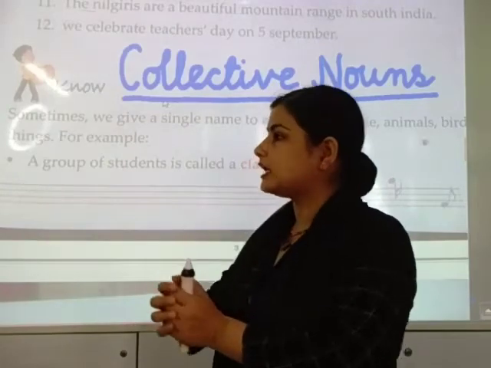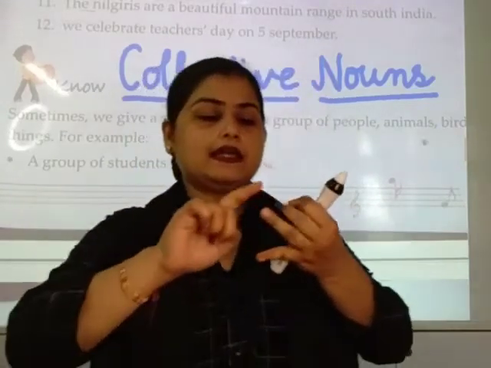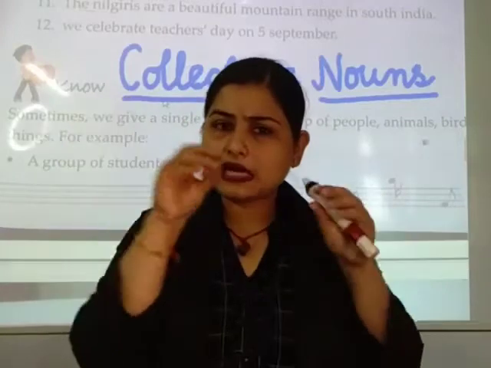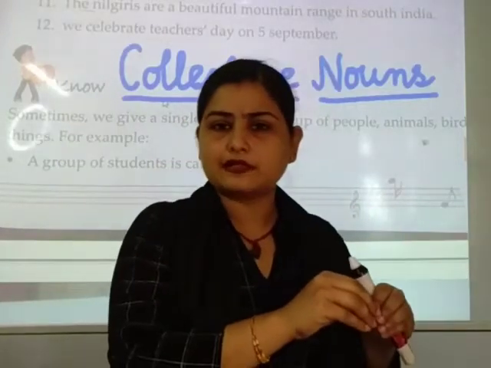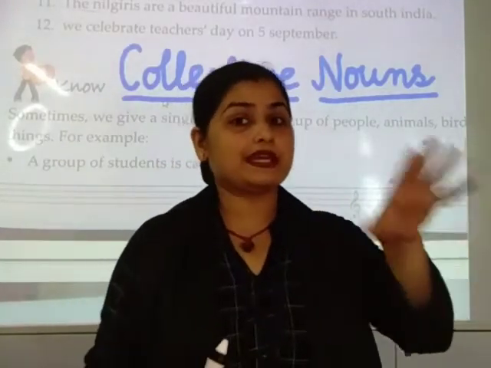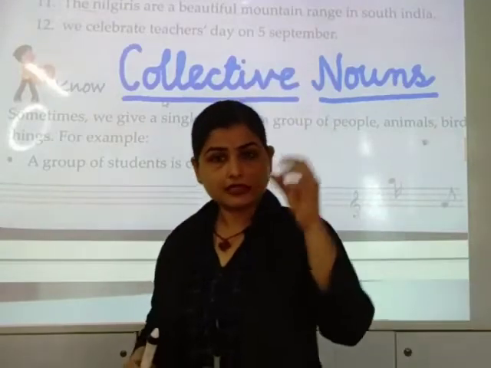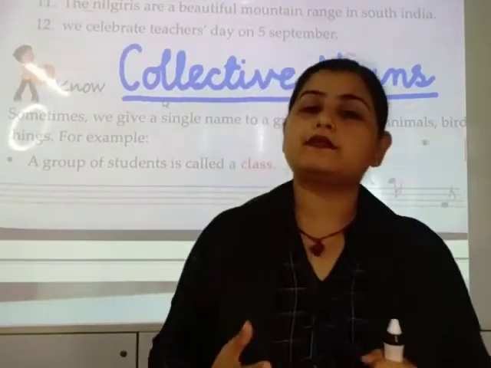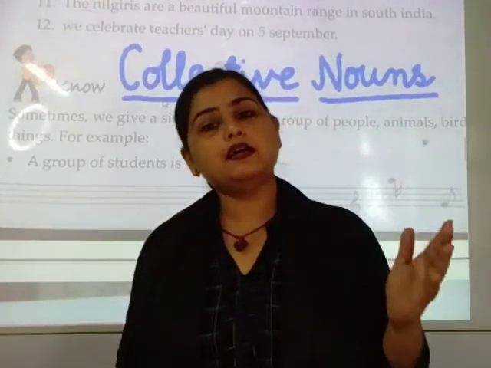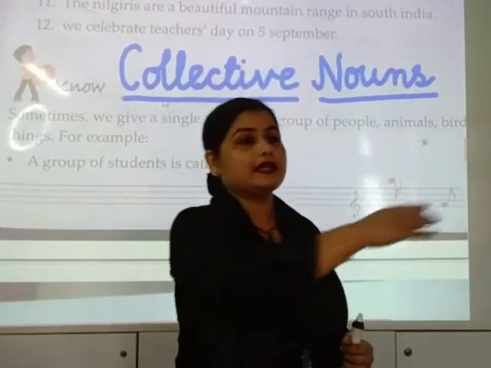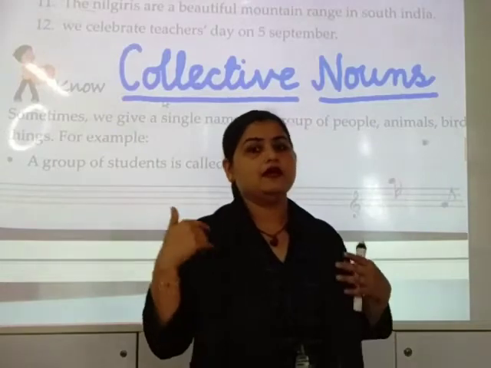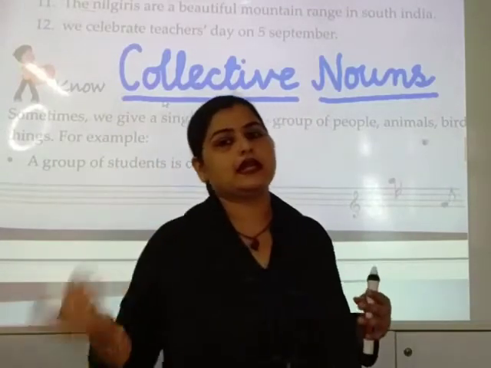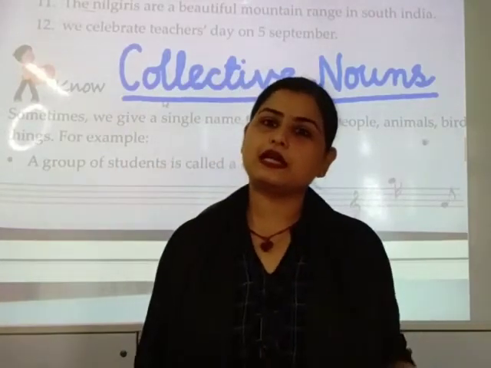Lion, lion, lion. All the lions are in the same place in a group. That means they are collected together. सारे फ्लावर्स को जब एक साथ आप कलेक्ट करके बंचिंग करते हो, it becomes a bouquet. So bouquet is a collective noun. सारे स्टूडेंट्स एक साथ होते हैं, they are called a class. So class is a collective noun.